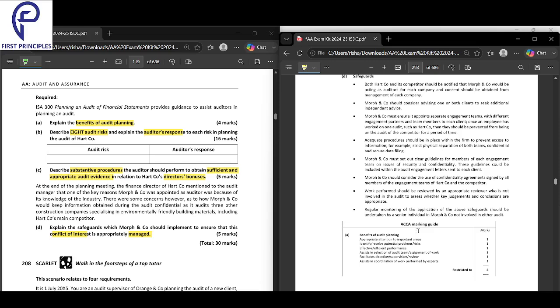Action, source, and purpose. There should always be three things: an action, a source, and a purpose. Very important: action, source, and purpose.